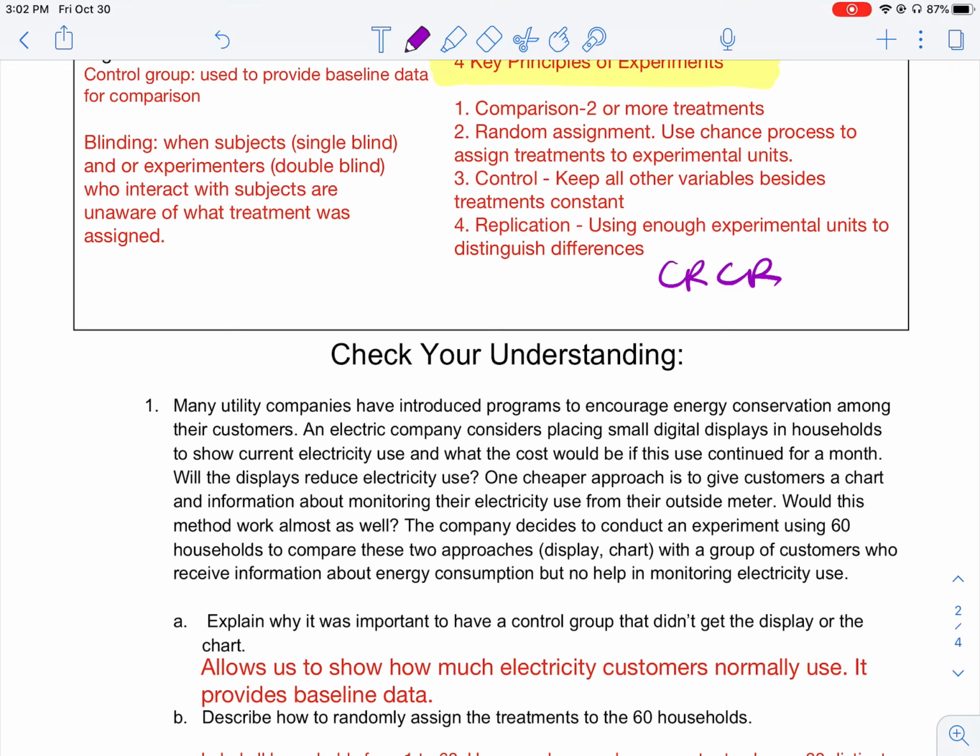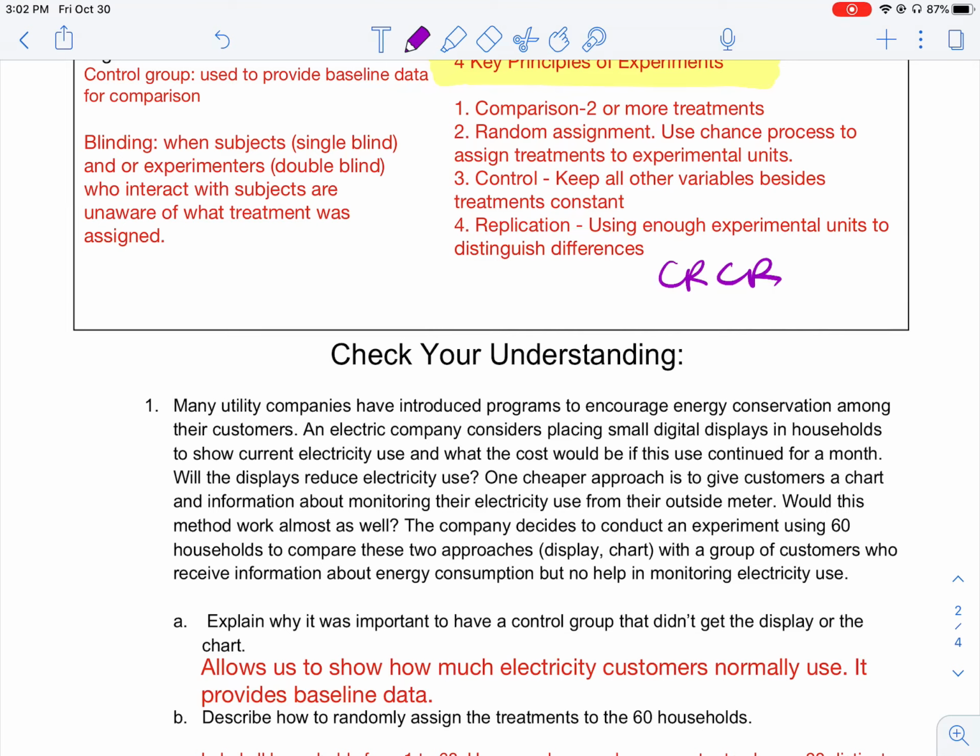So the first one is a small digital display, and the question is, will the display reduce electricity use? And then there is another approach, a cheaper approach. Instead of putting a digital display, they're going to give customers a chart and information about monitoring their electricity use from their outside meter.